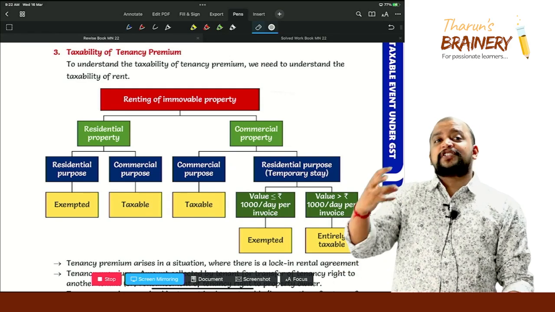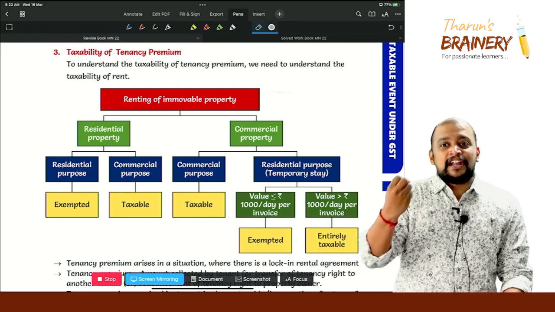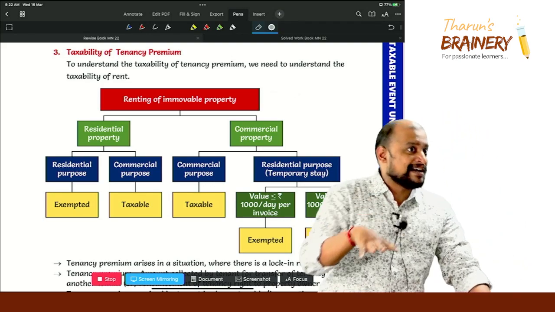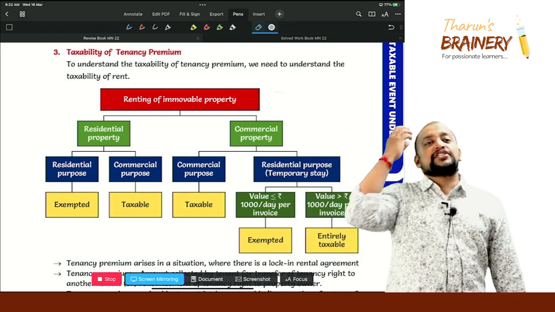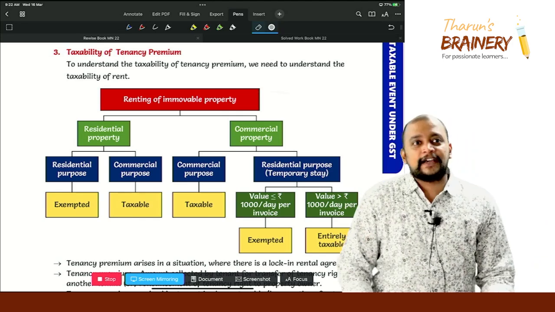So here residential purpose means what? Usually we take a house on rent for 10,000, 15,000, 20,000 and we stay there. That is called intention to stay permanently. That is the only residential purpose, and that rent is exempted. Clear?